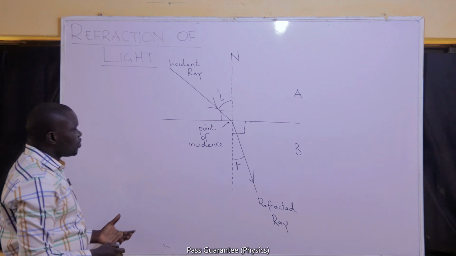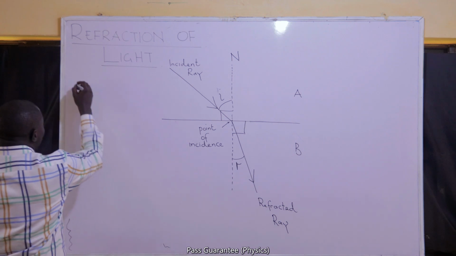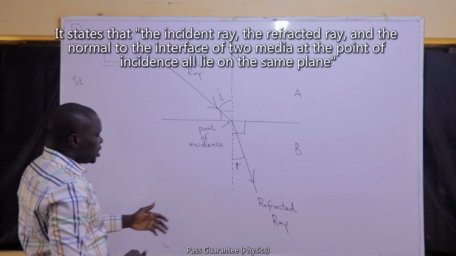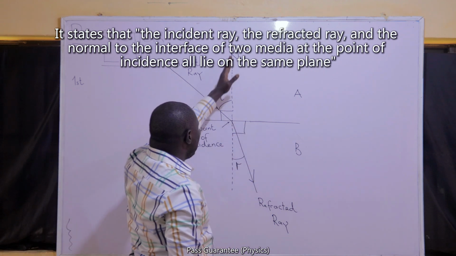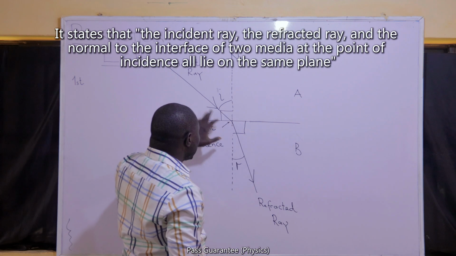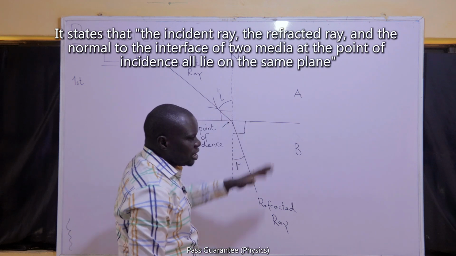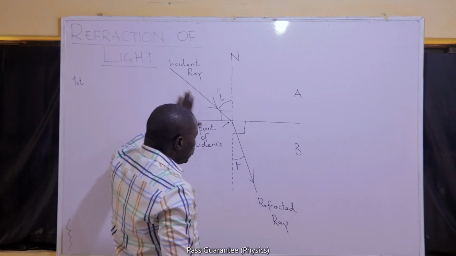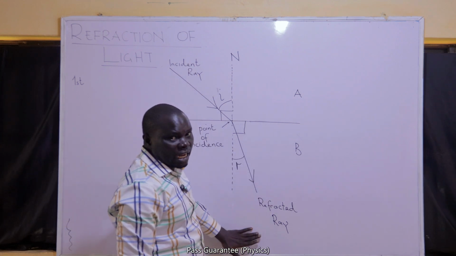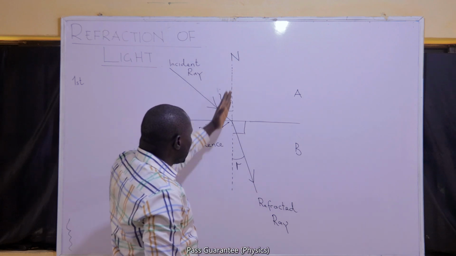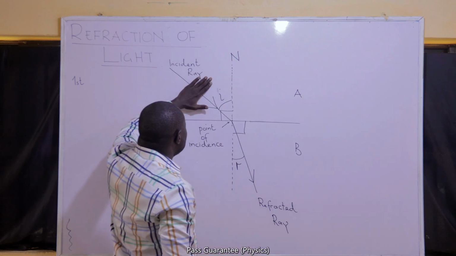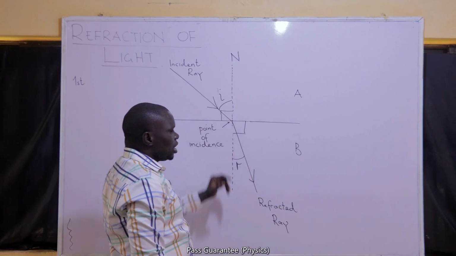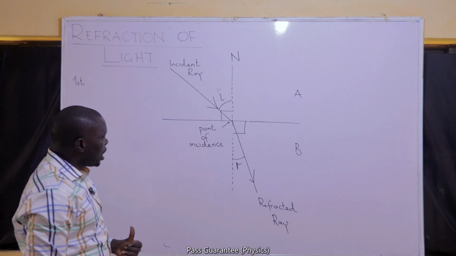Now we talk about the laws of refraction. Refraction has two laws. The first law of refraction states that the incident ray, the refracted ray, and the normal at the point of incidence all lie on the same plane, just as we have said for reflection too. The plane that has the incident ray will also be the plane that will have the refracted ray, and that will also be the plane that will contain the normal. So the incident ray, the normal, and the refracted ray at the point of incidence all three lie on the same plane. So we can move on from there.